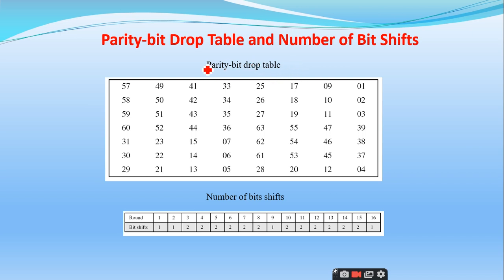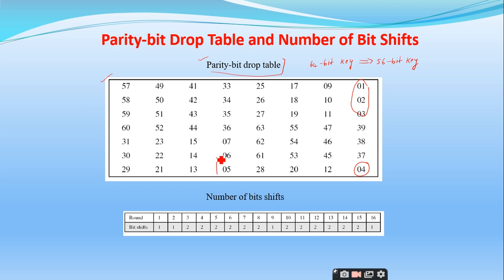Yes, sir. Right. So this is the parity bit drop table. Parity bit drop table means, I told you that initially I have a 64 bit key, and when I pass this 64 bit key through this parity bit drop table or parity bit drop component, I will be able to generate the 56 bit key. If you observe here, 1, 2, 3 is there, here 4 is there, and where is 5?